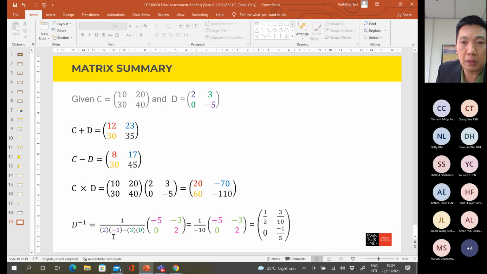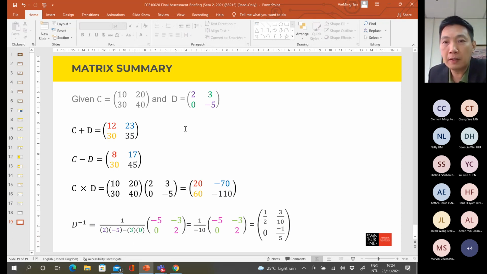A multiplied by D is 2 multiplied by negative 5, minus B multiplied by C, which is 3 multiplied by 0. Okay, so this whole part is the determinant of matrix D. Determinant of matrix D. Okay, multiply with what?